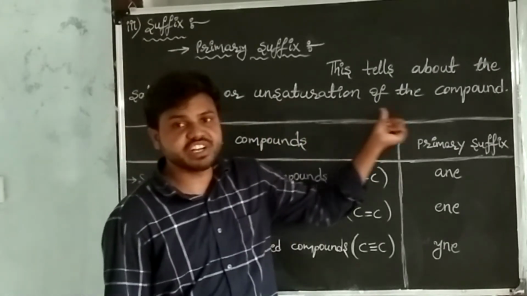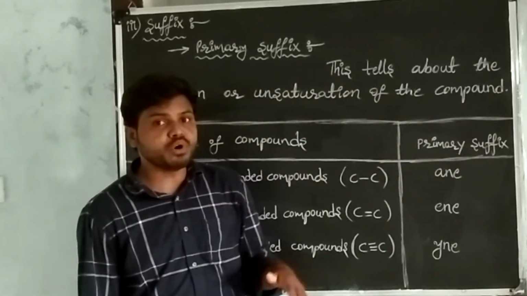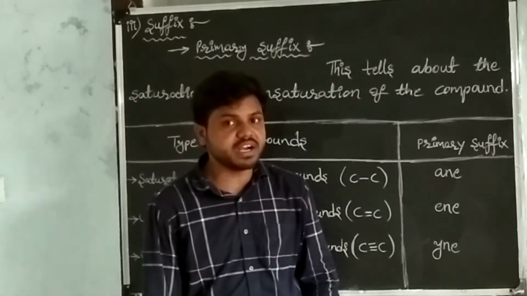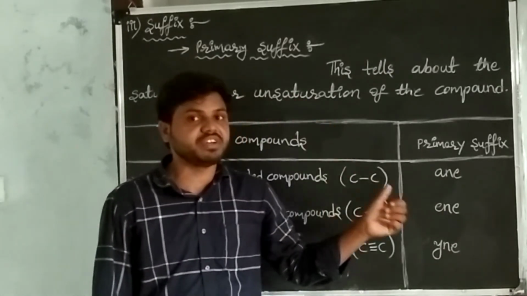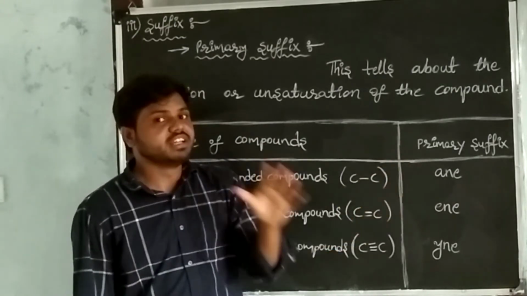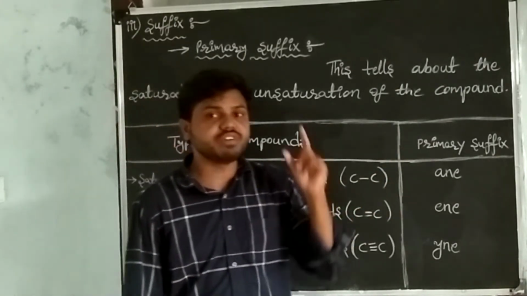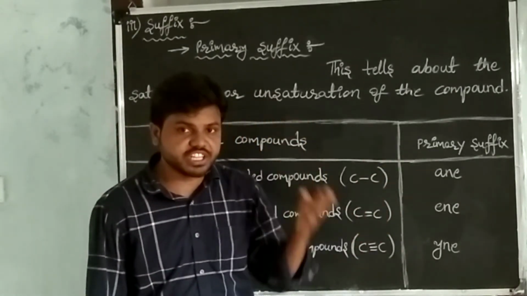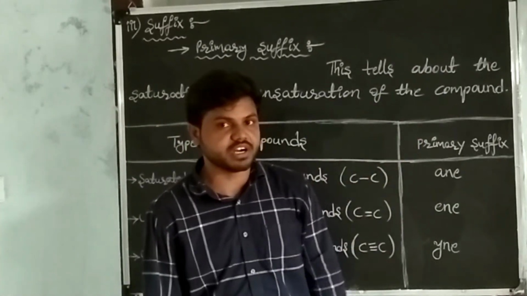And unsaturation compound means the compound having at least one double bond or at least one triple bond between any two carbon atoms.